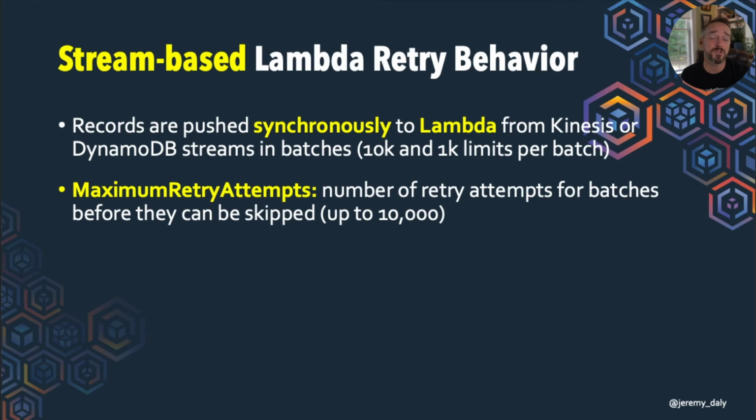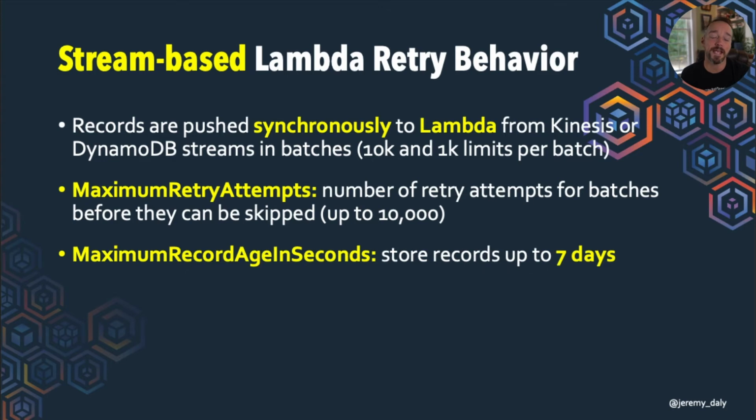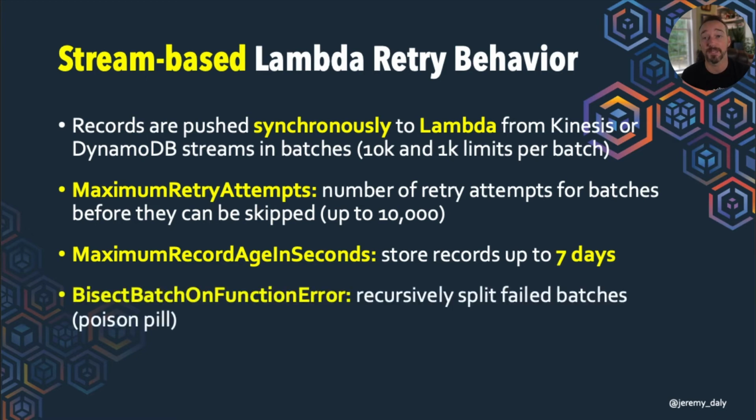There's a maximum retry attempt, which actually defaults to 10,000, so you're going to want to change this to something different because 10,000 is really, really high. You don't want it retrying the same failed event over and over again. You can also set it so that if messages get stuck, it will only try a message so many times, because these are in order. So if a message is blocked, it'll keep retrying that batch over and over again. You can set this so that it eventually expires out if you need it to.